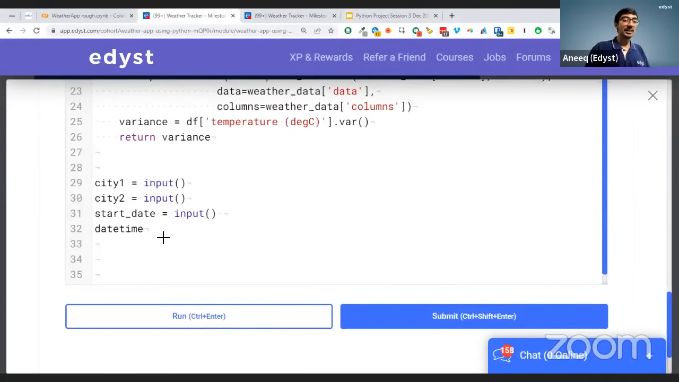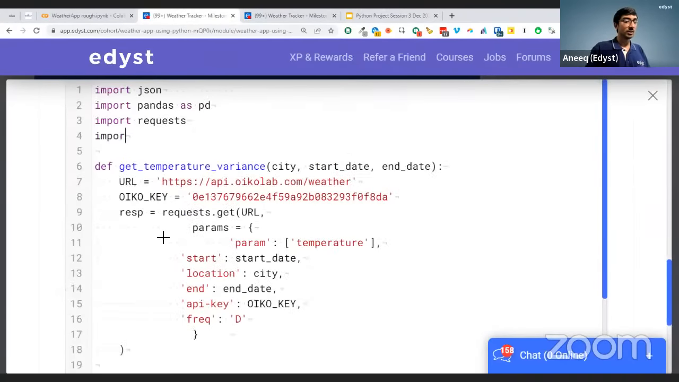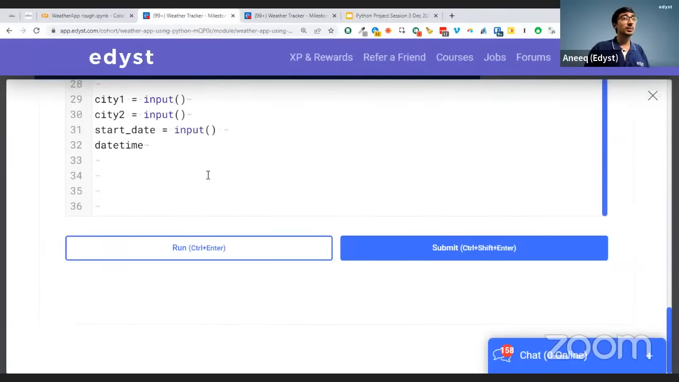Python has a library for date time. So I'm going to just say import datetime, and we're going to use this datetime object to help us do the calculation. Some people are saying just convert to int and do plus 7. My friend, 28 plus 7 will be 35.